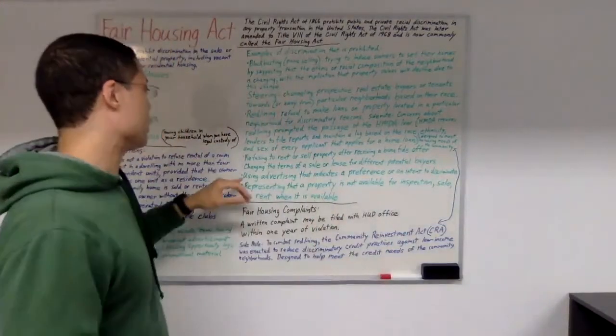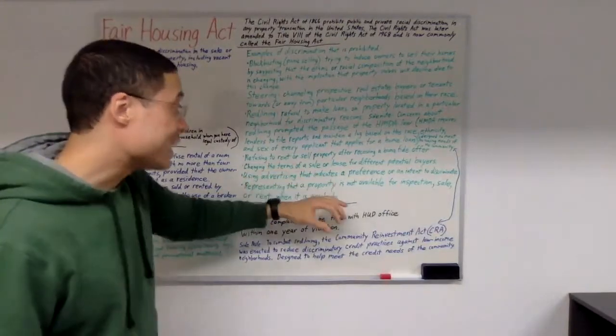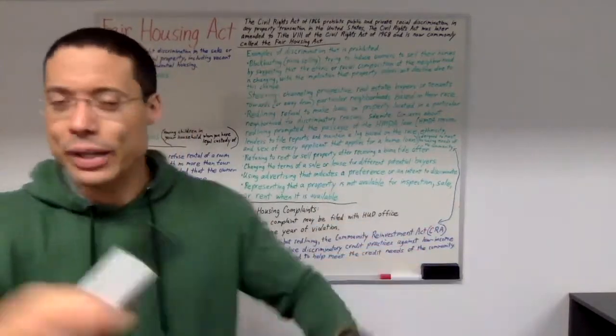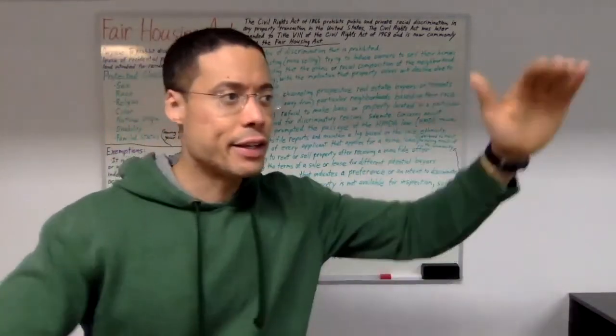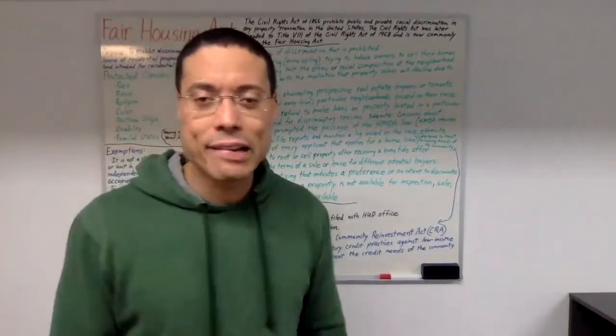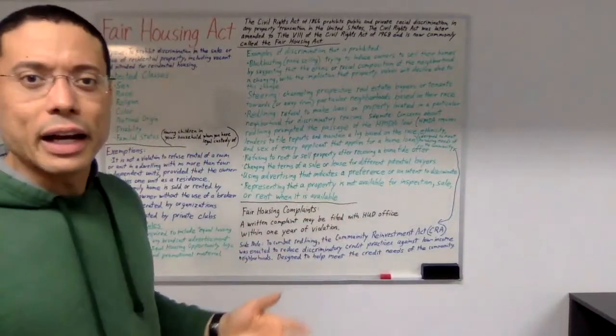Also, another example is changing the terms of a sale or lease for different potential buyers. We can't have different terms for different types of buyers, because that's based on discriminatory reasons.